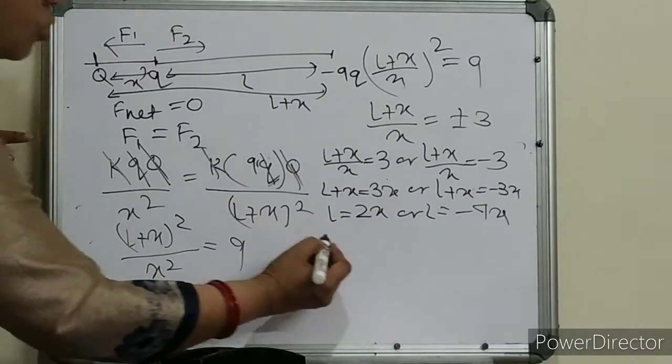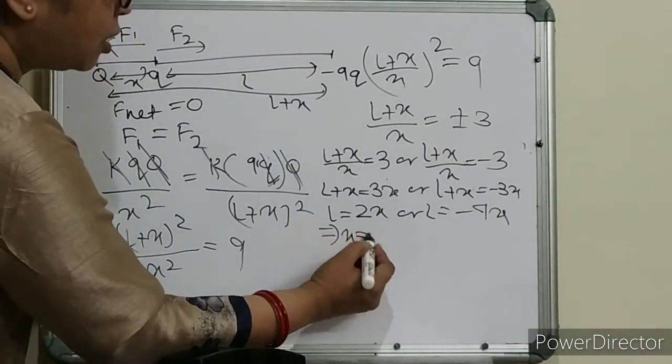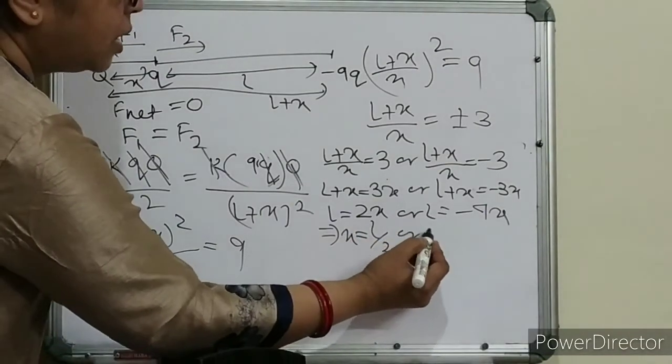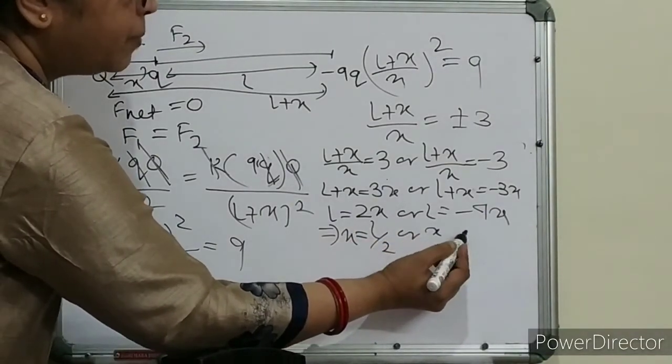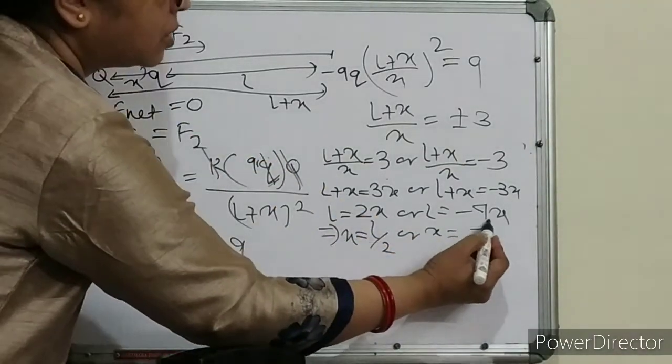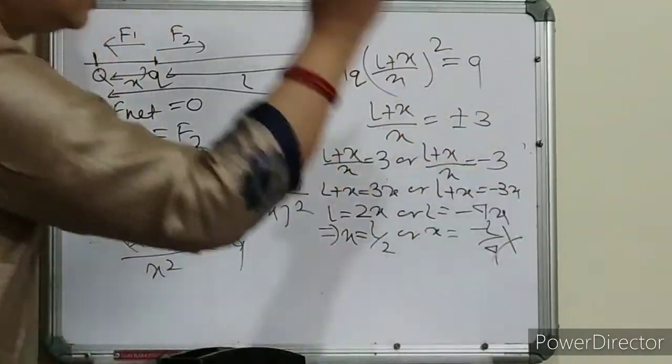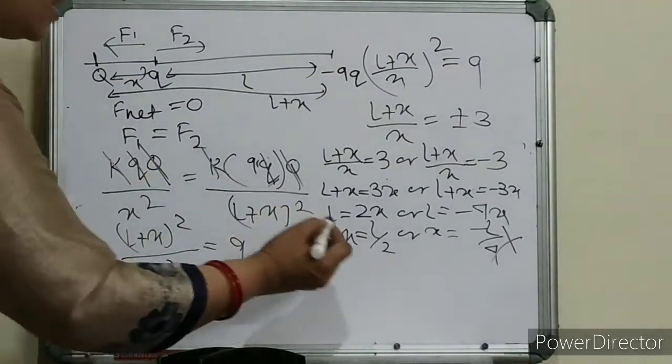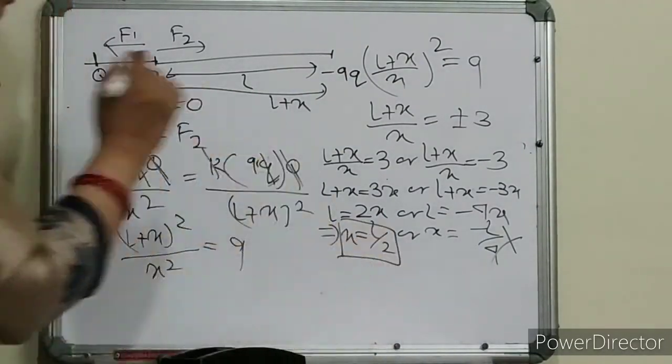Okay, children. So what you will get from here? x is equal to L by 2. Here you will get x is equal to minus L by 4, children. And again this length should not be negative. So our answer is x is equal to L by 2.